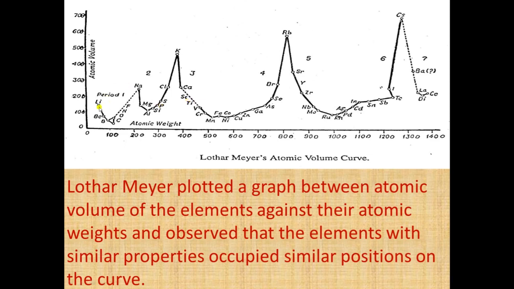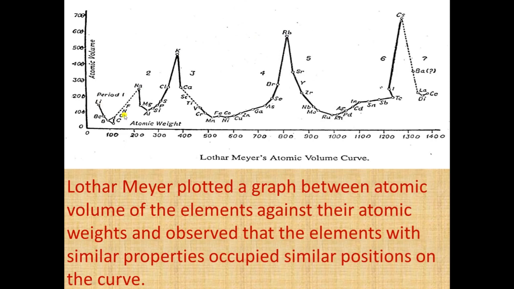Here you will see that lithium is present here, sodium is present here, potassium is present here, rubidium is present here, and cesium is present here. That means on the peak of the curve. So they occupy similar positions, and they have similar properties also.